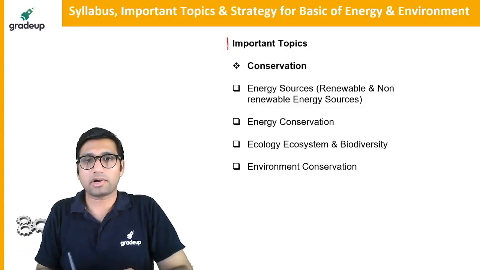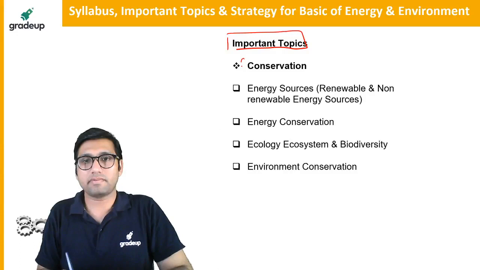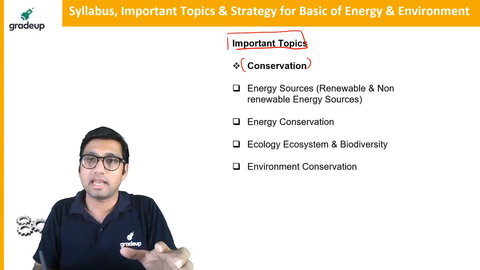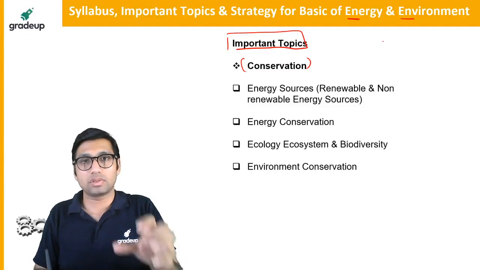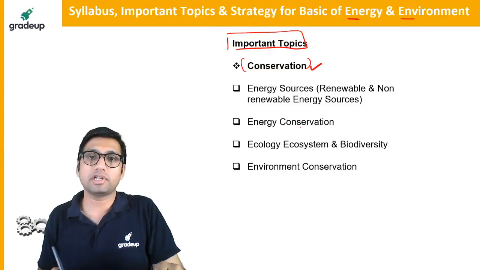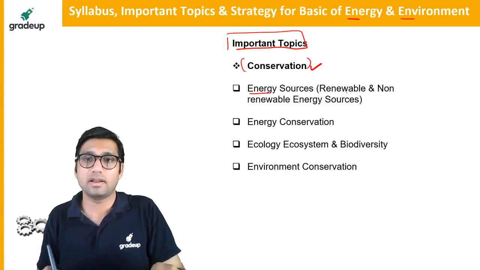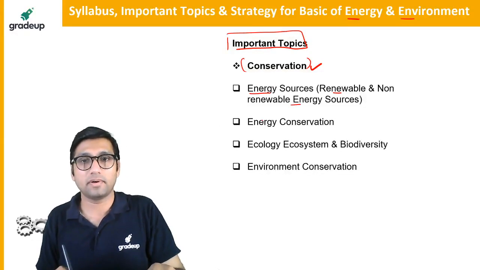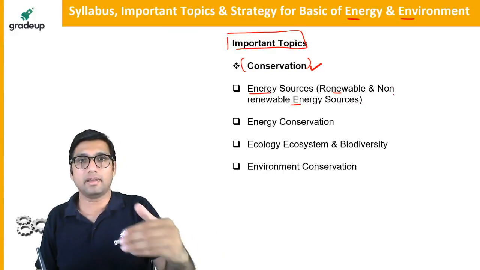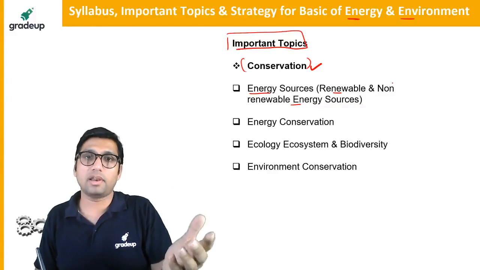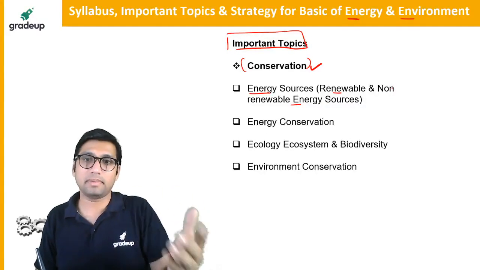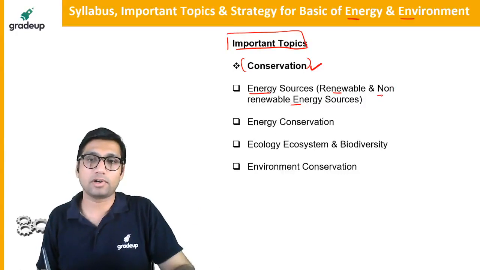If we talk about the important topics from the first one, that is conservation. Because the name of the subject is energy and environment, from the topic of conservation you have to study different types of energy: renewable and non-renewable energy. Also, you'll be studying conventional and non-conventional energies like hydrogen energy, solar energy, wind energy, biomass energy, and shale gas, syngas, coal bed methane gas, and other types of renewable and non-renewable energies.